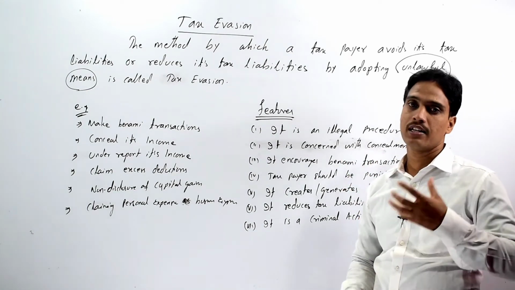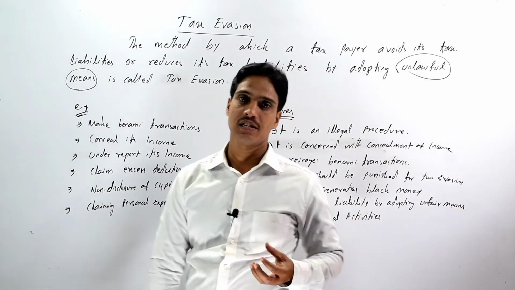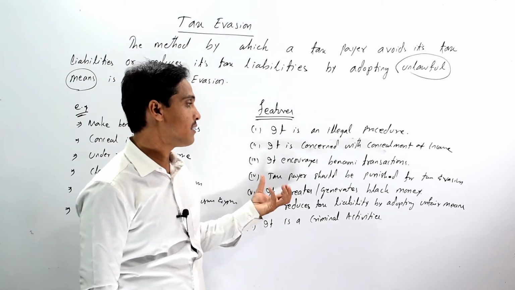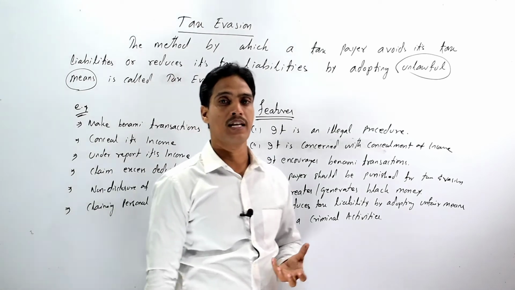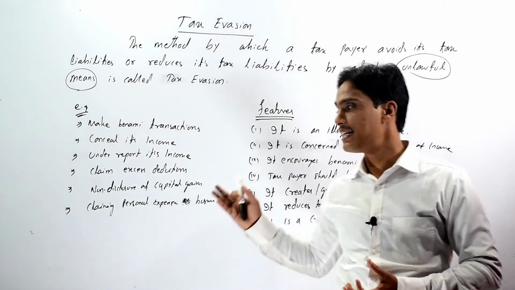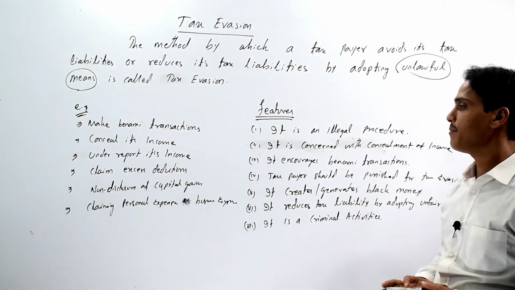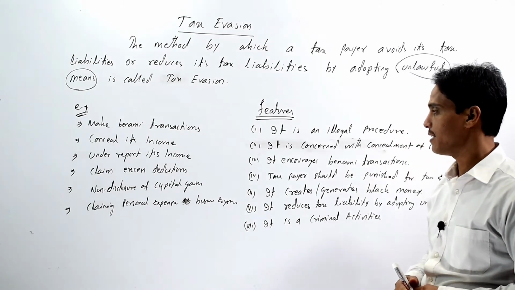It also encourages benami transactions in order to avoid tax liabilities, and the taxpayer should be punished if it is proved that he intentionally reduces the tax liabilities by making any type of tax evasion activities,